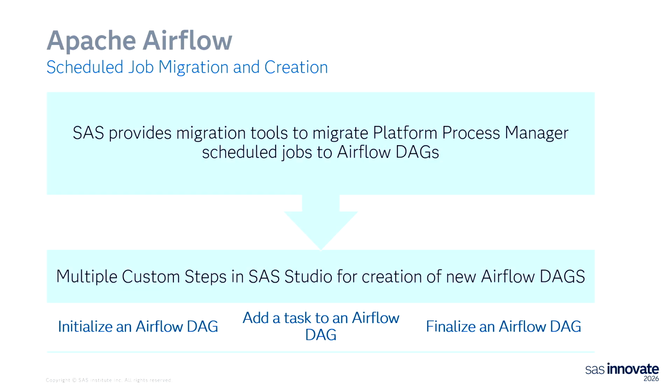The migration team is working with a couple of large customers right now as we speak, using these tools to move their process manager jobs over to Airflow. And then once you've migrated, your users are going to want to create more scheduled jobs. We have 3 really great custom steps within SAS Studio that allow you to initiate a DAG, add tasks or jobs, flows, Studio flows, or just SAS jobs to that DAG, and then finalize the Airflow DAG. So all that can be done through the Studio interface without any coding or knowledge of the Python code that is inside of the DAG definition of Airflow.